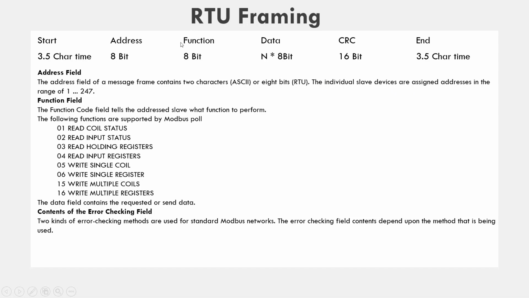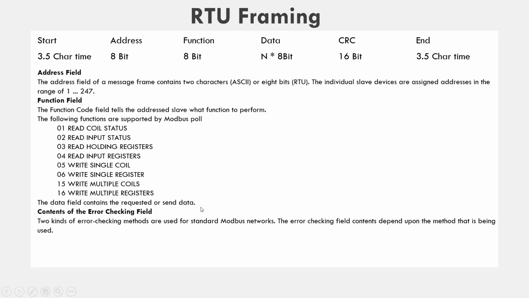The second is the function code field. The function code field tells the addressed slave what function to perform, where we have the following functions. If the function code is 01, it means read coil status, 02 for read input status, 03 for read holding registers, 04 for read input registers, 05 for write single coil, 06 to write single register, 15 to write multiple coils, and 16 to write multiple registers.